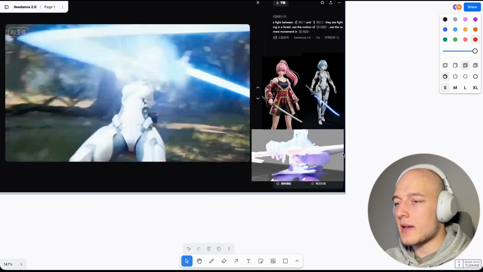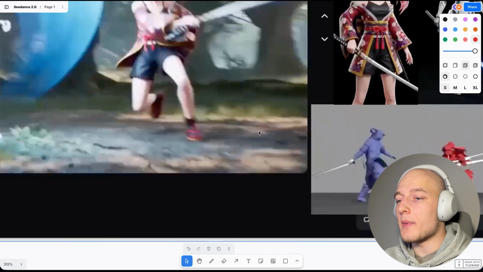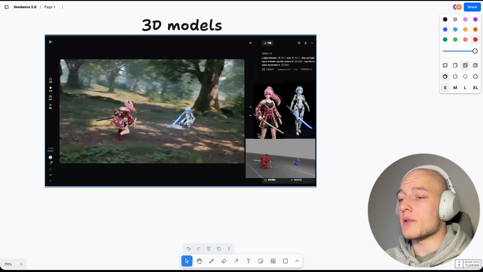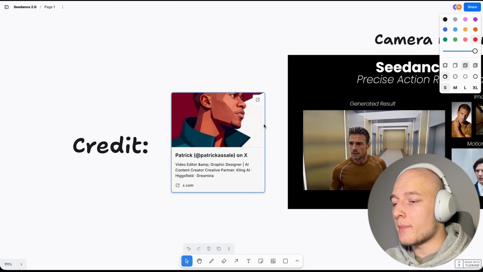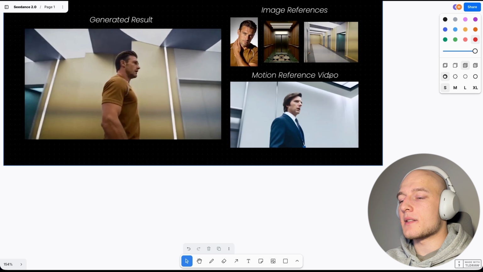And now with Seedance having the ability to basically take those 3D model animations and use them as reference videos, you can start to connect these tools in order to create super powerful and super accurate workflows for your AI videos. Now, another input example, and this one's coming from Patrick on X, is the ability to use camera motions as references as well. So this is essentially anything that you want.